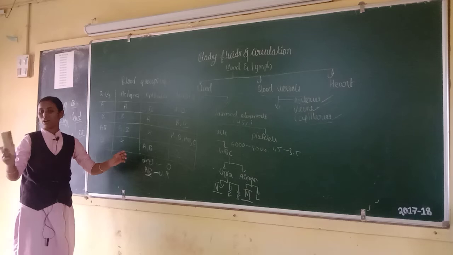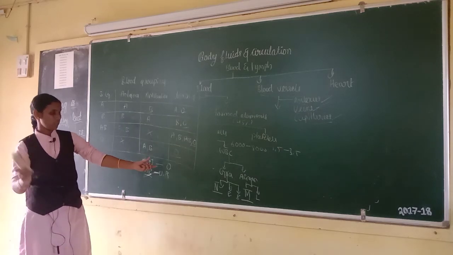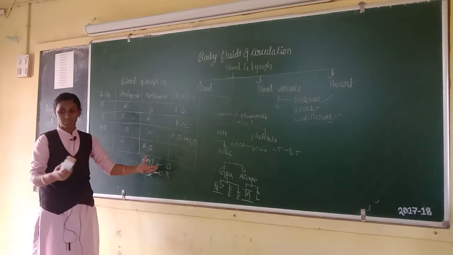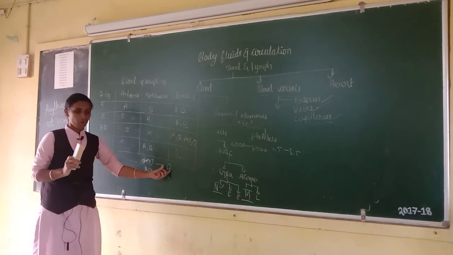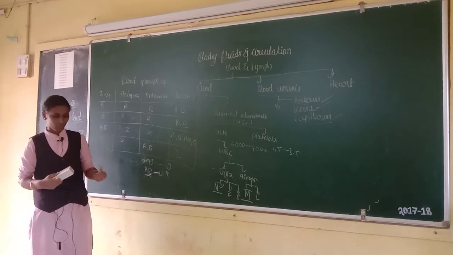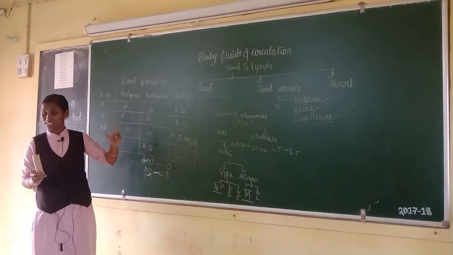So you have come to one point, that is universal. Which blood group is the universal donor and which is the universal receptor? O negative is the universal donor and AB positive is the universal receptor.